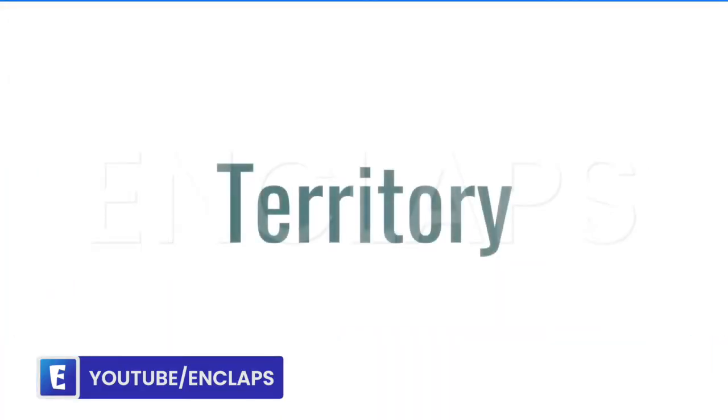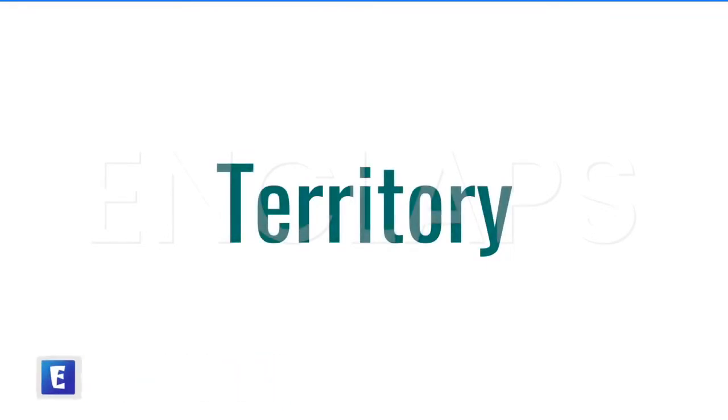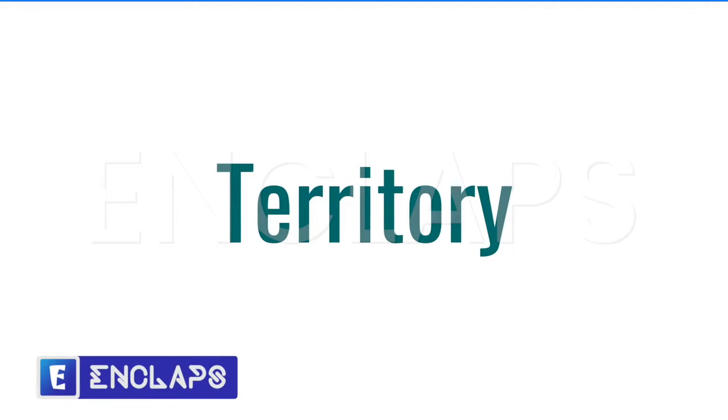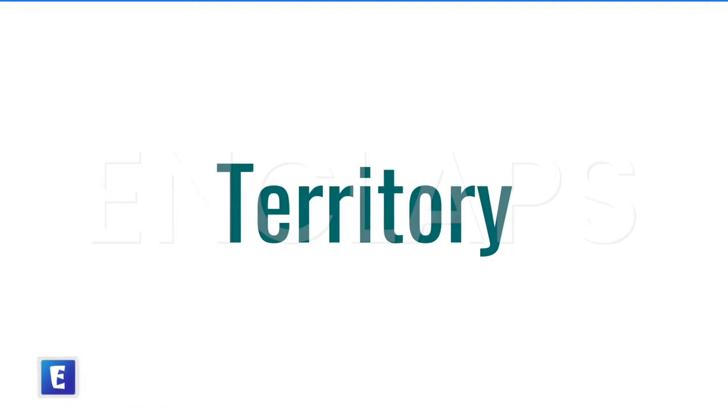Next is territory. Here, from the map of India, we can see the total land area, the land border and coastal area. Similarly, we can see with which countries India shares its land border. Territory is an important factor for the formation of a state.